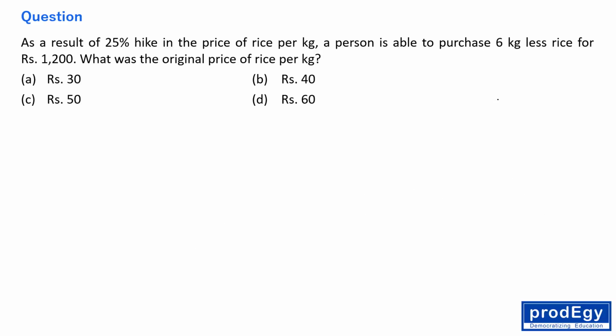As a result of a 25% hike. This question comes under the category of percentage, quantitative aptitude or basic numeracy, right everyone? As a result of a 25% hike in the price of rice per kg, a person is able to purchase 6 kg less.